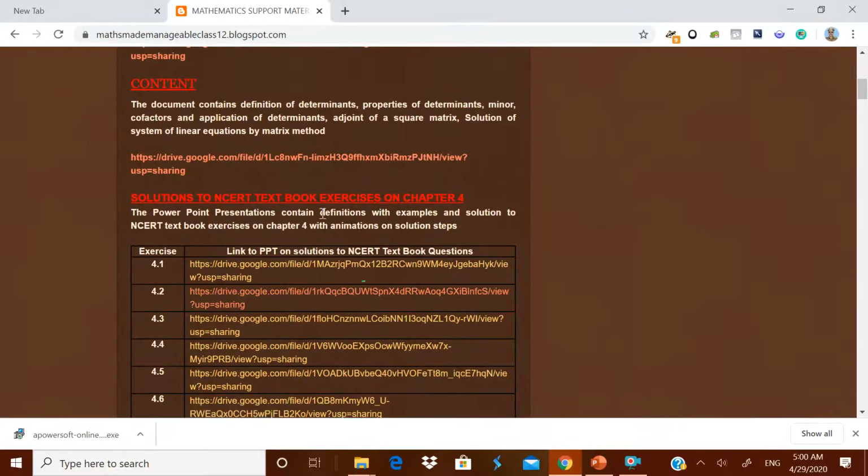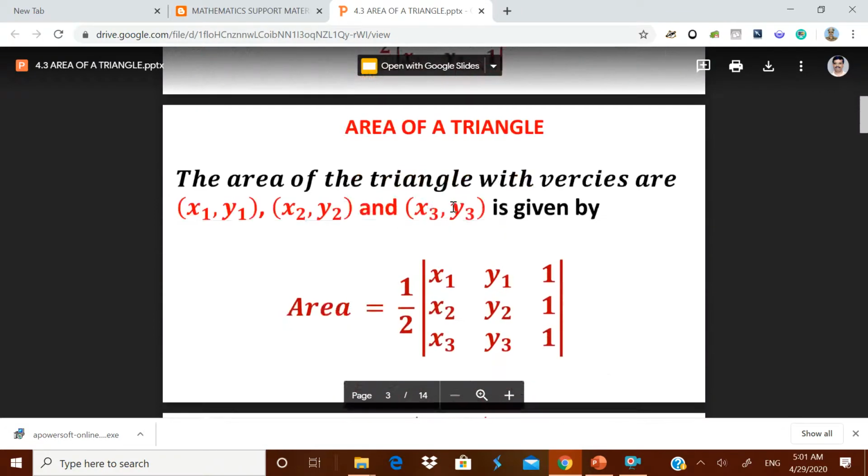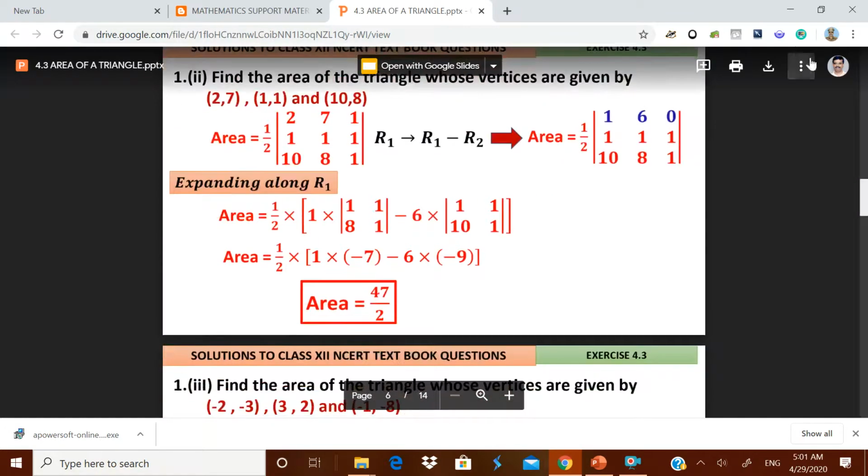And the solutions to the NCERT textbook exercises. All the exercises, 6 exercises, are given. The link is given against each exercise. When you open, for example, 4.3, the PPT on the solutions of 4.3 will open. You can download it. You can save it. These files are read-only files. After downloading, please click read-only to view the PPT.